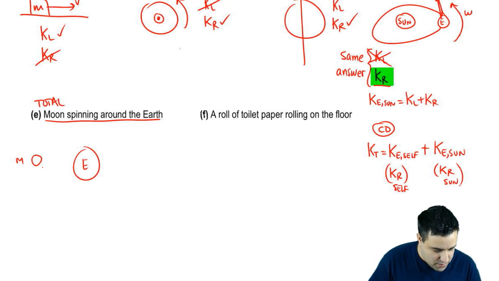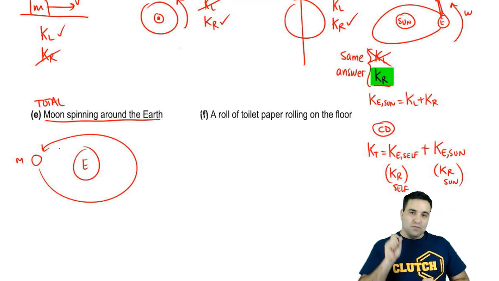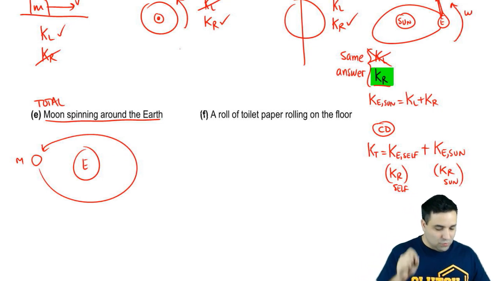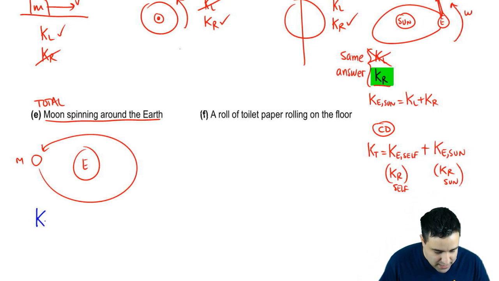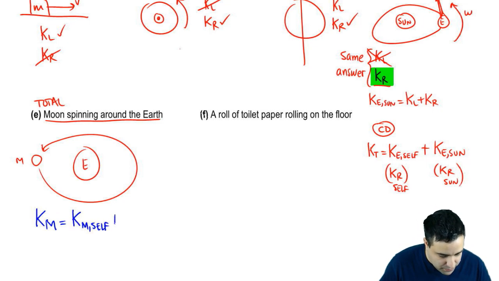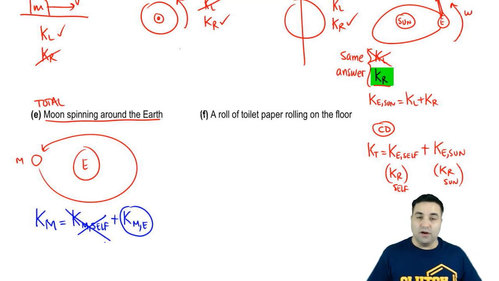Let's just do it like this. But you should know that the moon doesn't spin around itself. So the moon only has K moon. As it's going around the Earth, the K moon self plus K moon Earth, the moon spins around the Earth, but it doesn't spin around itself, right?